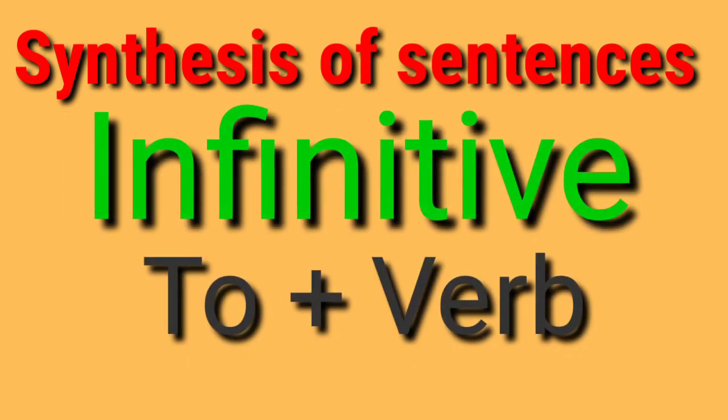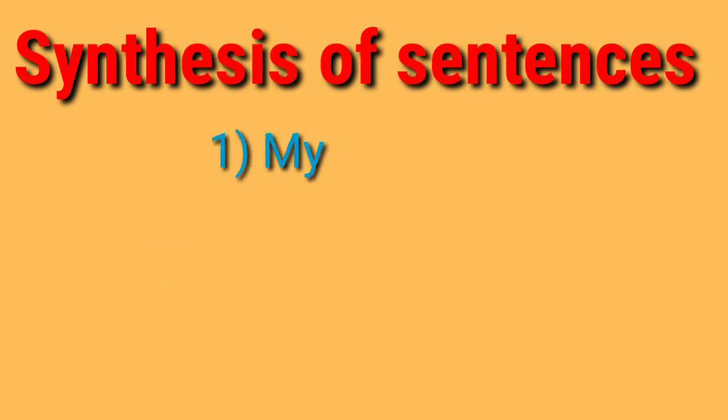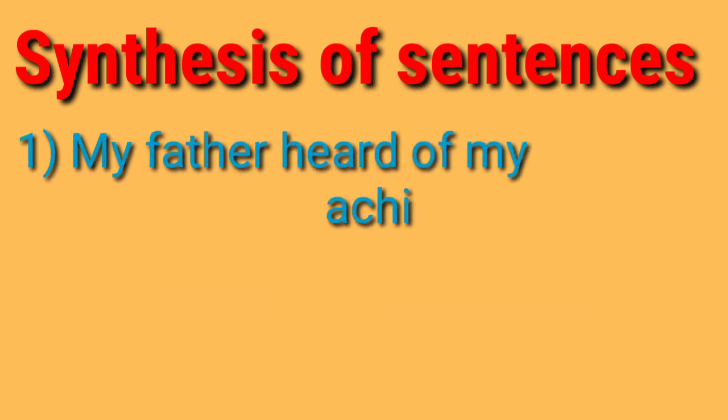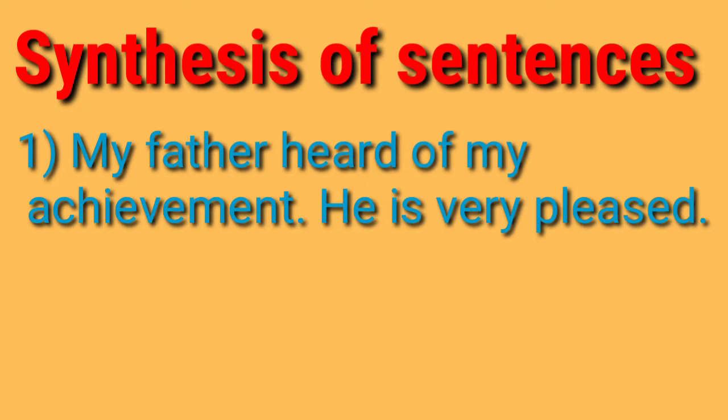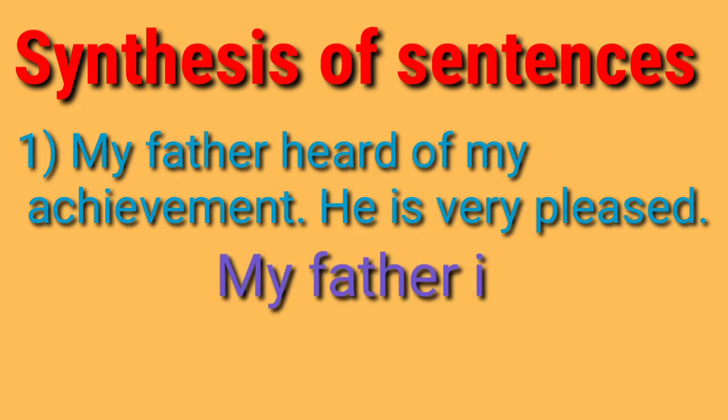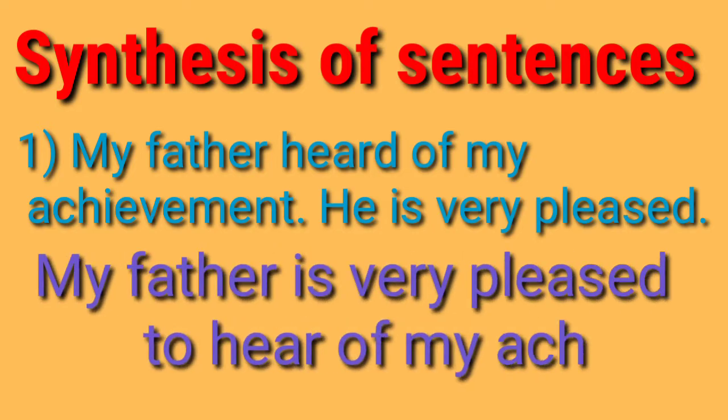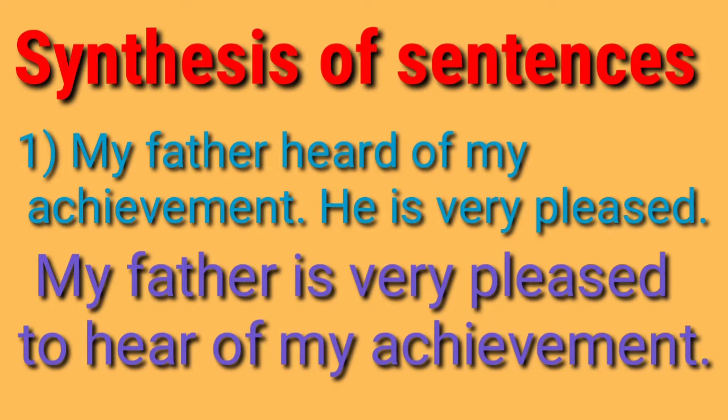That is called infinitive. For example, my father heard of my achievement. He is very pleased. These are two sentences. My father heard of my achievement, this is one sentence. And he is very pleased, this is the second sentence. And we have to combine both the sentences in one using to plus verb form first. So let us change it like this. My father is very pleased to hear of my achievement.